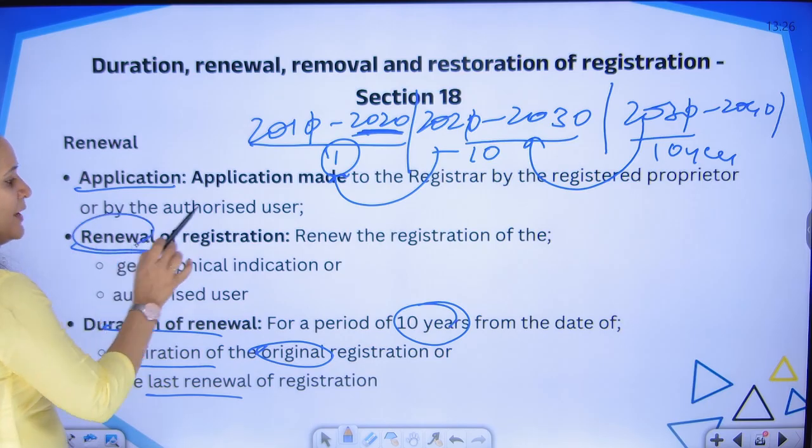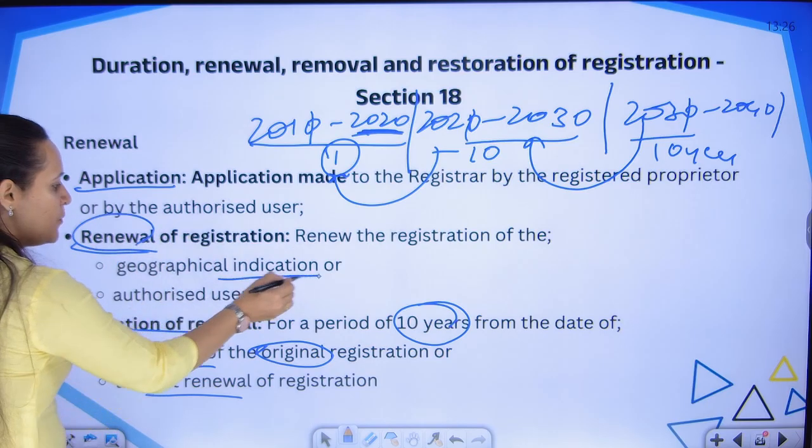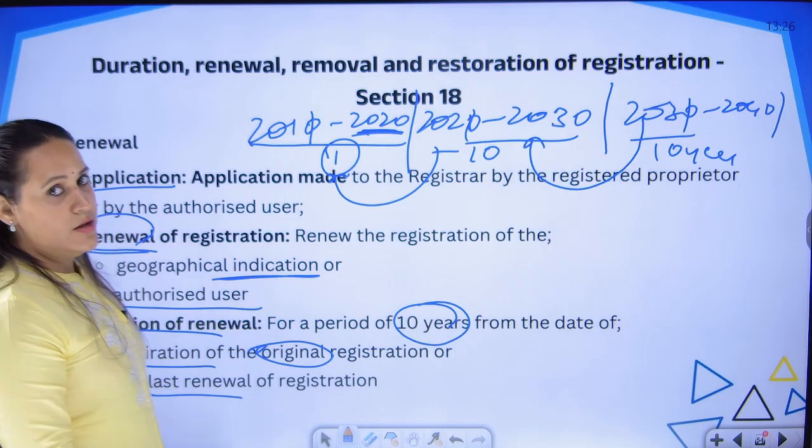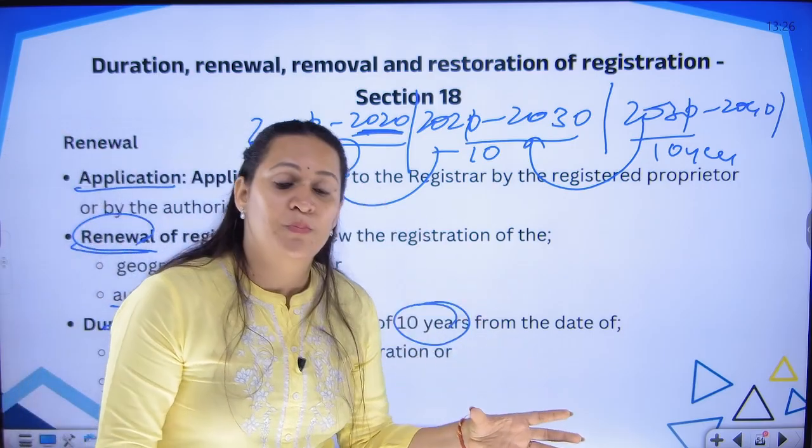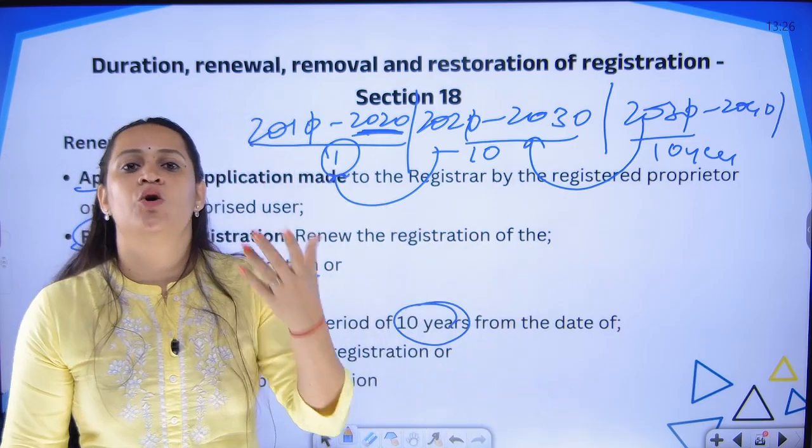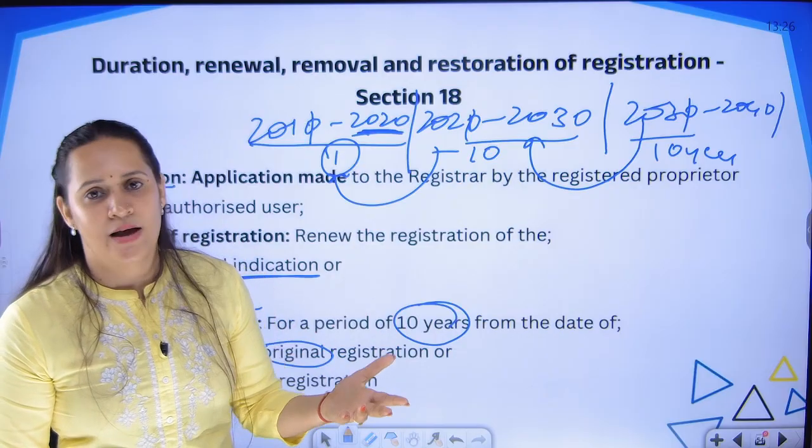Okay, and the renewal will be given and will be required both for the product itself and for the user. So, the registration of the product also should be renewed. The authorized user should also register and renew their registration.